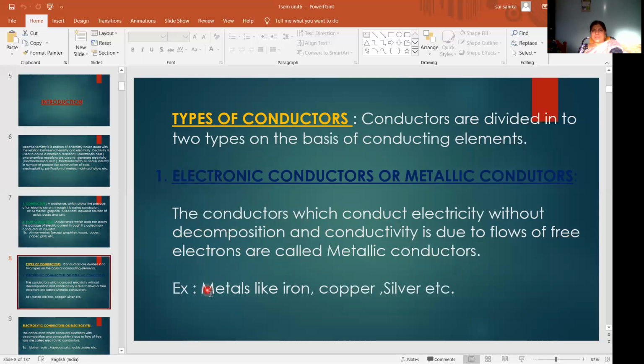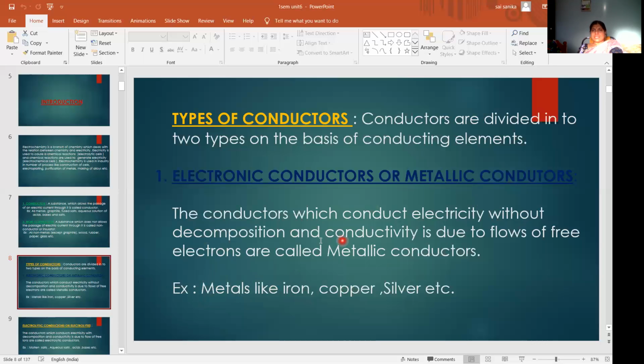Examples: all metals. When you pass electric current onto a metal, there is no decomposition. Conduction just takes place due to the presence of free valence electrons in the metals, such as iron, copper, silver, etc. All these are examples of metallic conductors.